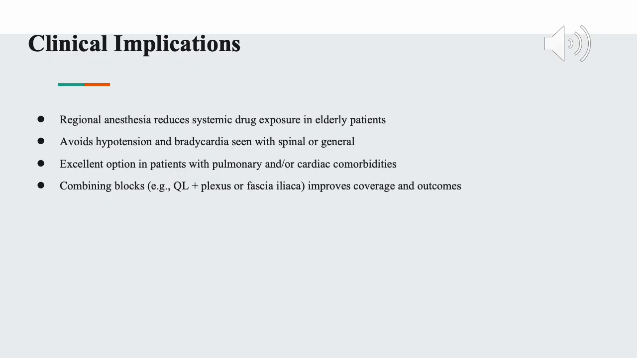Implications are just that in general, regional anesthesia reduces systemic drug exposure to elderly patients. As we said, even patients that don't have any significant comorbidities, they're still at risk. So we can reduce the amount of drugs we're giving them throughout the procedure, and post-operatively we can avoid those complications such as atelectasis, pneumonia, and then it also avoids hypotension and bradycardia, which you might see with like a spinal and a general anesthesia, as I just said.